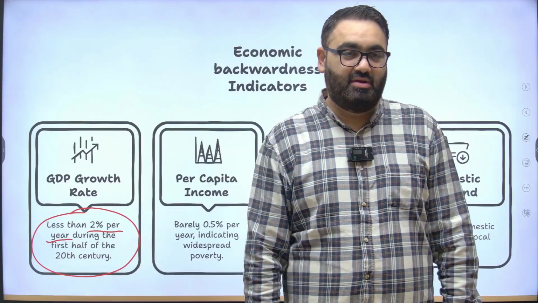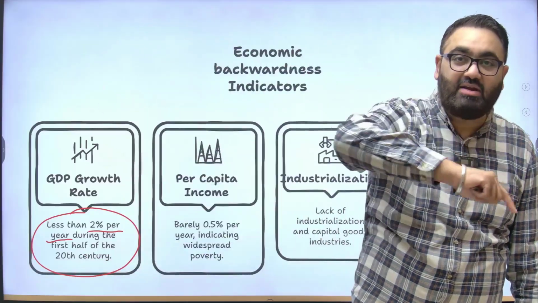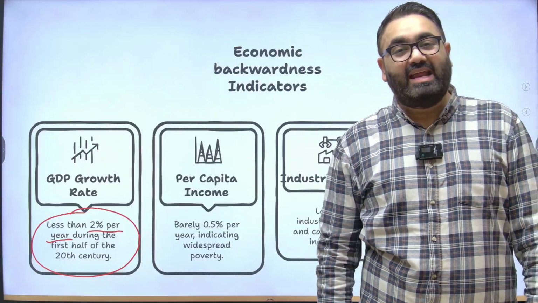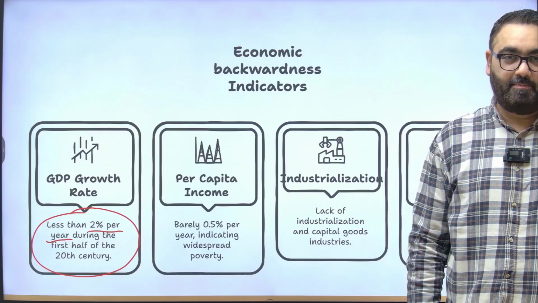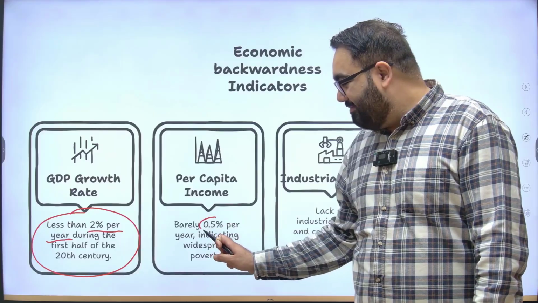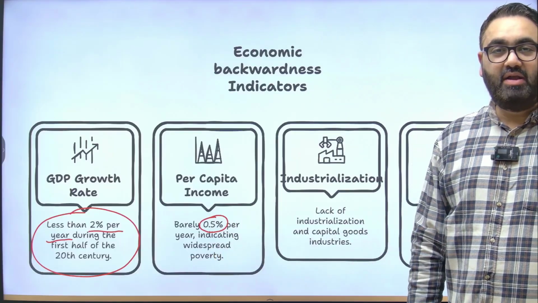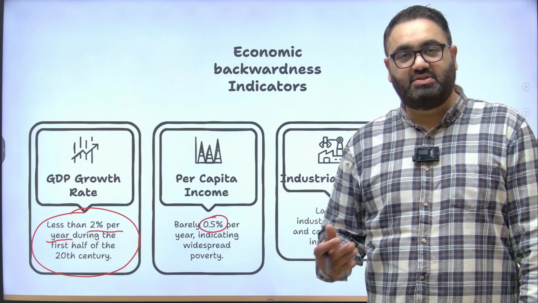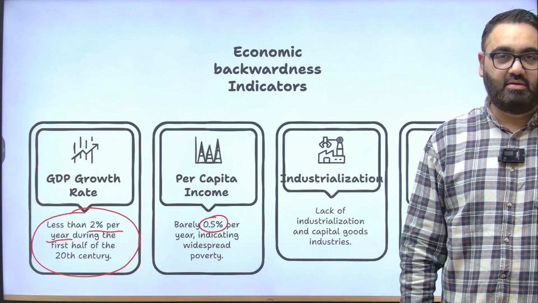Imagine this situation. And again, this is about the first half of the 20th century. Before that, it was even lower. There was a stark decline in our GDP growth rate ever since the British had taken over the reins of the country. Then look at the per capita income, barely increasing by 0.5% per year. 0.5% per year. Just imagine this. If this was the situation today, the country would be on the verge of becoming a failed country.